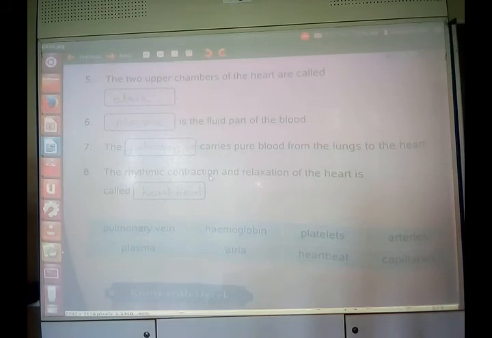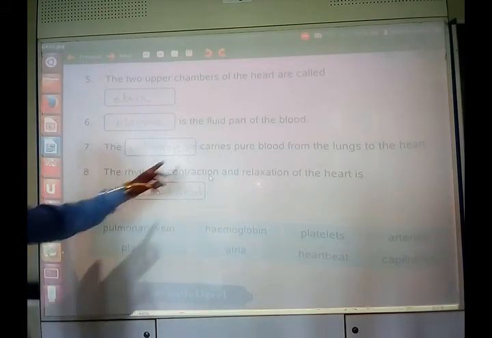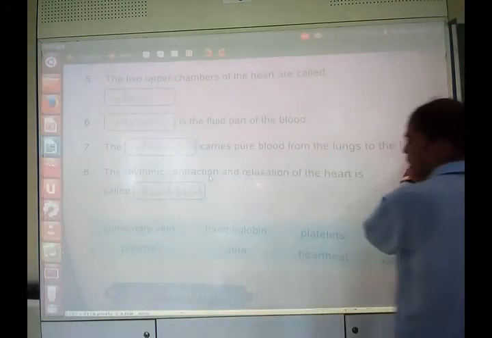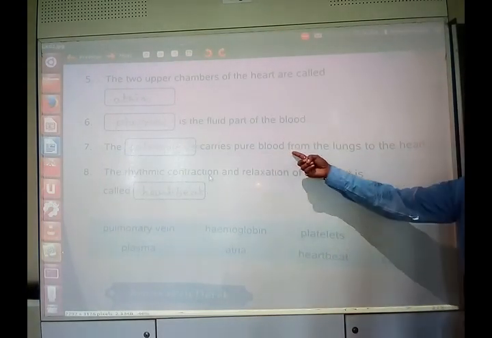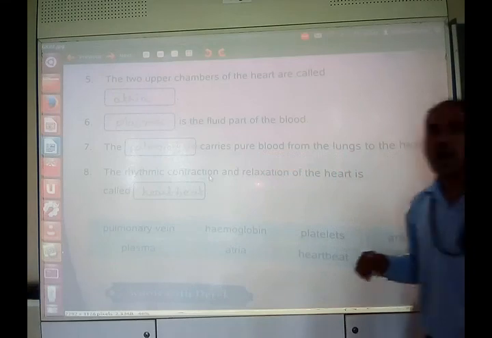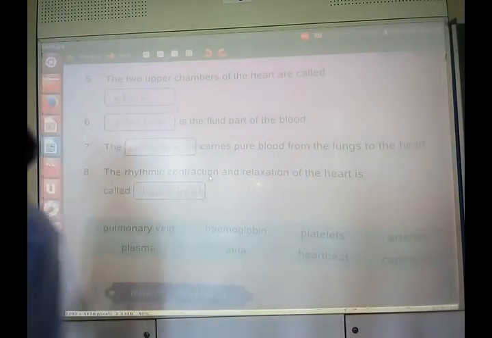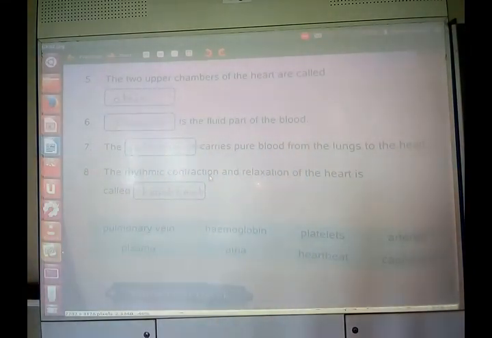The dash carries pure blood from lungs to the heart. Name the famous vein that carries the pure blood from lungs to the heart. It is pulmonary vein. P-U-L-M-O-N-A-R-Y. Pulmonary means lung. So pulmonary vein carries the pure blood from lungs to the heart.